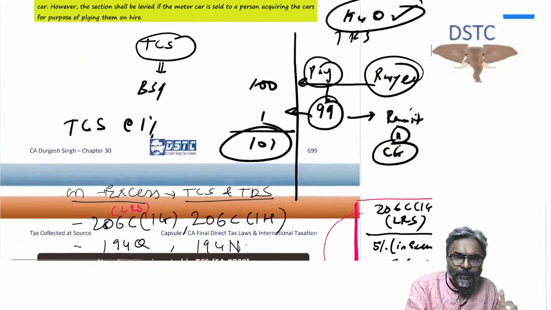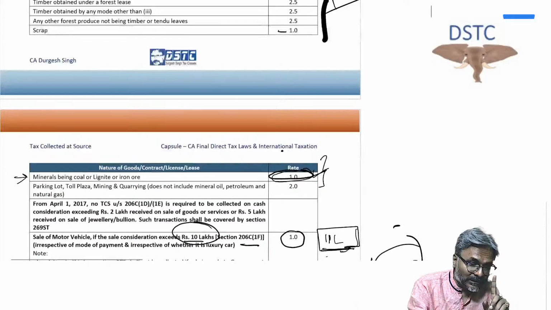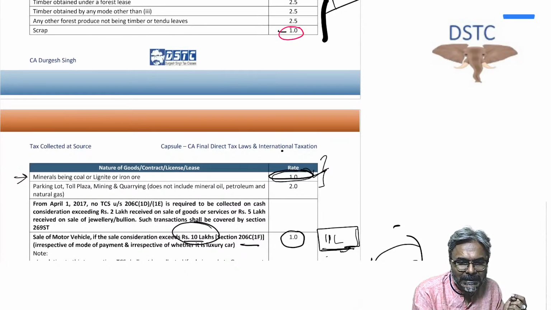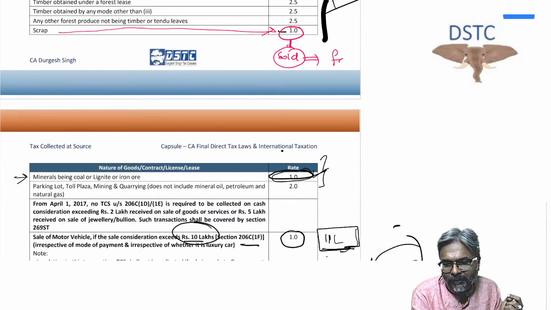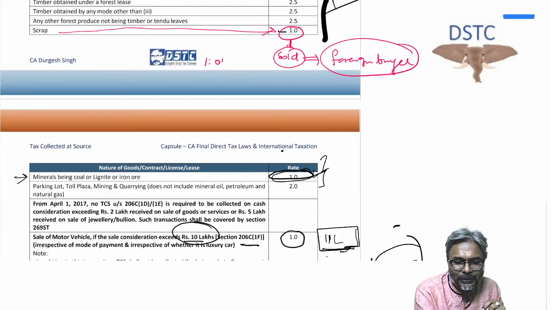TCS is over, students. I'll now move to the next part, TDS. Okay, students, tell me one thing. Be careful, one question. One question was there in the examination, students. The scrap was being sold. Please pay attention. The scrap was being sold to whom? To a foreign buyer. Now, if scrap is sold to a foreign buyer, students, then the TCS that you are going to collect would be